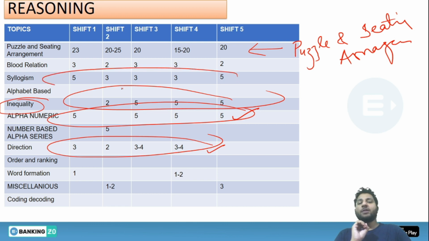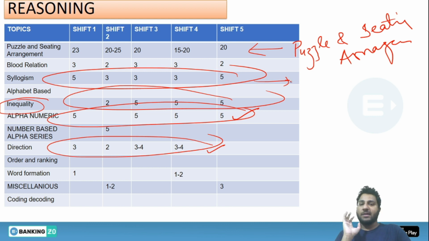Syllogism was a constant. They asked you syllogism questions continuously. If you have cleared those syllogism questions, you might have cleared the examination as well. So here is the analysis of all the shifts for the reasoning examination. I hope you have understood the analysis, and that's it from our side.